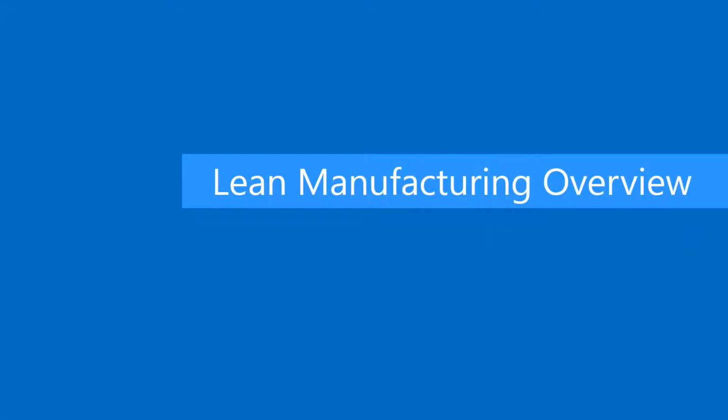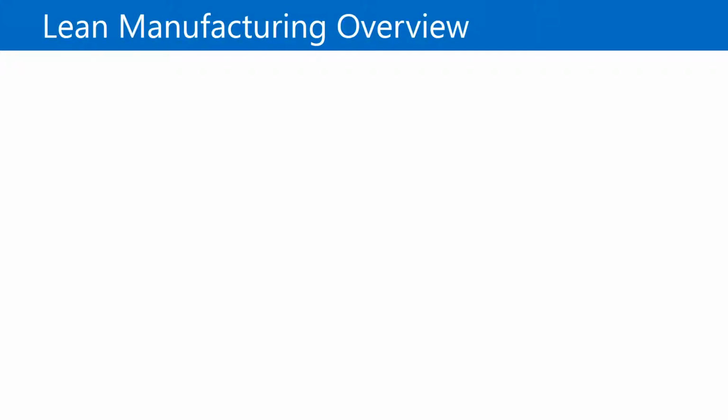Lean manufacturing is both a process philosophy and a workable process methodology. It introduces best practice material handling and best-in-class manufacturing methods that are now standard across industries. The core concepts for lean manufacturing provide a base-level understanding of the system functionality within Dynamics AX. The 5 lean principles include the following.